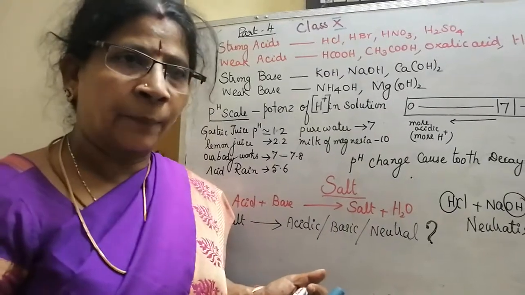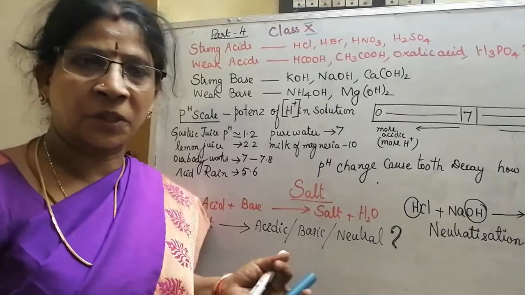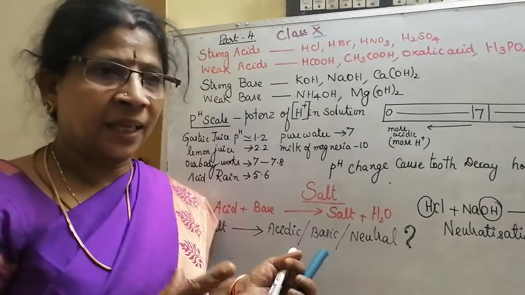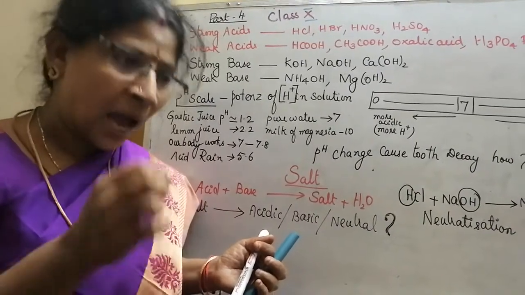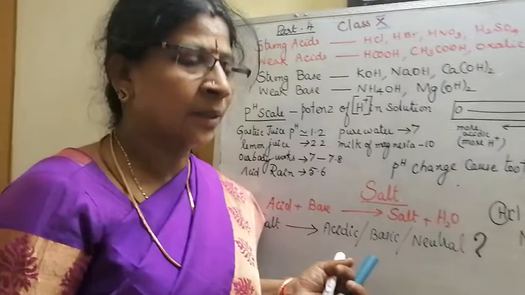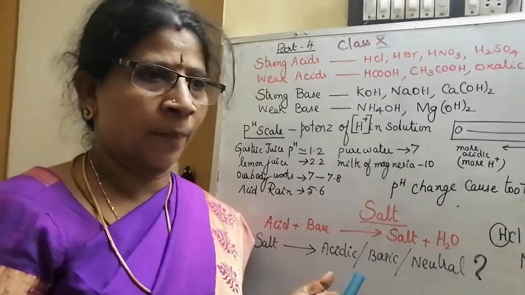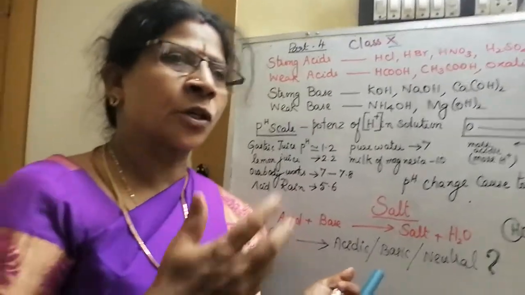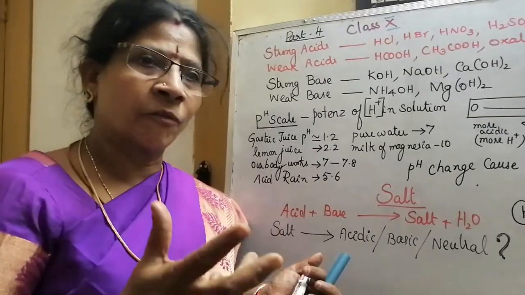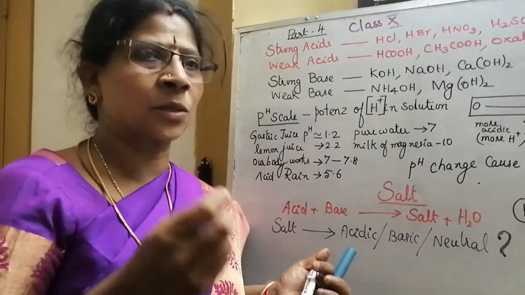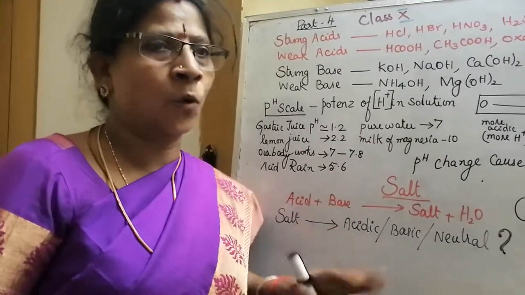Children, after a long time of break, we are meeting. Acids, bases, salts, Chapter 2, we have seen. In that, we have seen what are acids, what are bases, how acids and bases react with metals, non-metals, metal carbonates, metal bicarbonates. Today, we are going to recall one more time what are strong acids, what are weak acids, what are strong bases, what are weak bases, in order to have a better idea about salt.